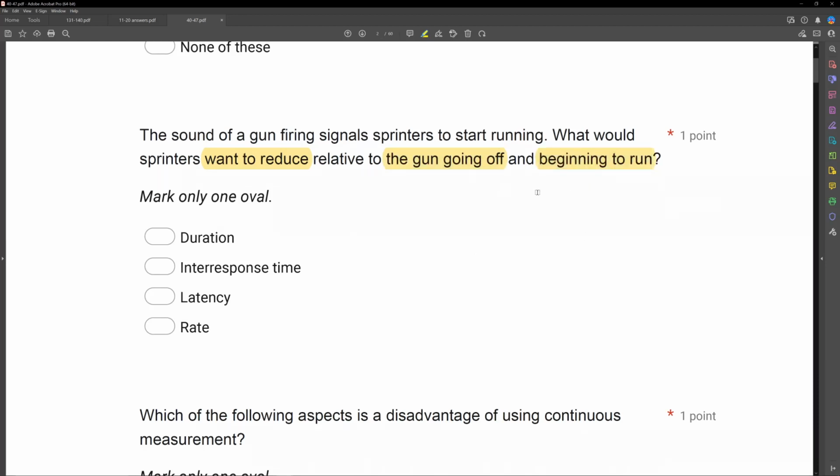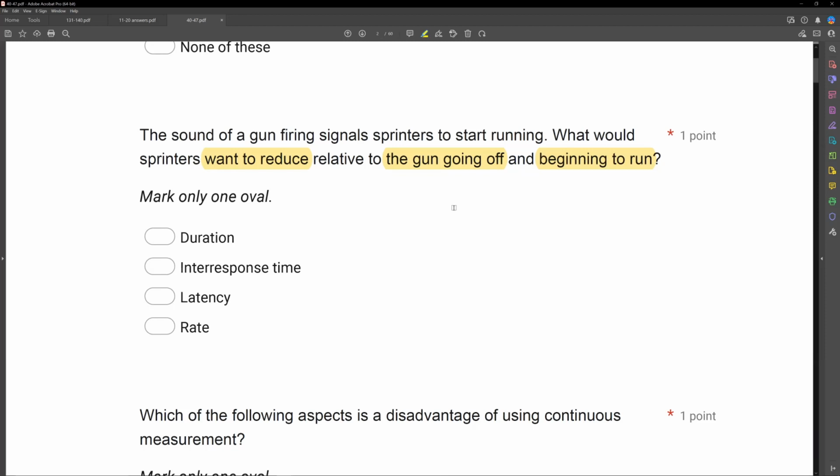Well, that is the key to this question because we know the sound of a gun firing signals sprinters to start running. So if we want to reduce what between the gun going off and us beginning to run? A, duration. Well, we're looking at time in between, remember? So we're looking at time in between going off and beginning to run. Duration just looks at the length of a single instance of behavior, right?